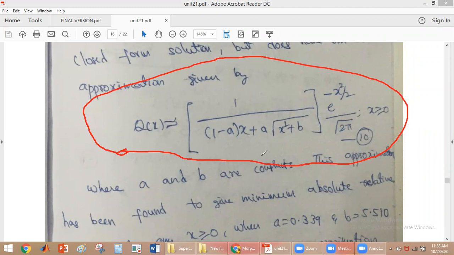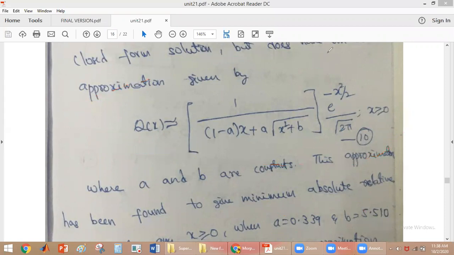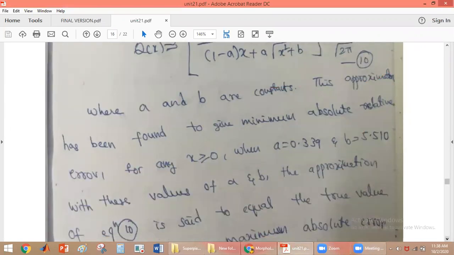By approximation we found that a is equal to 0.339 and b is equal to 5.510. For all values of x greater than or equal to 0, a and b will always be the same. If you solve this using this approximation, we will be getting very little error. So what is the error